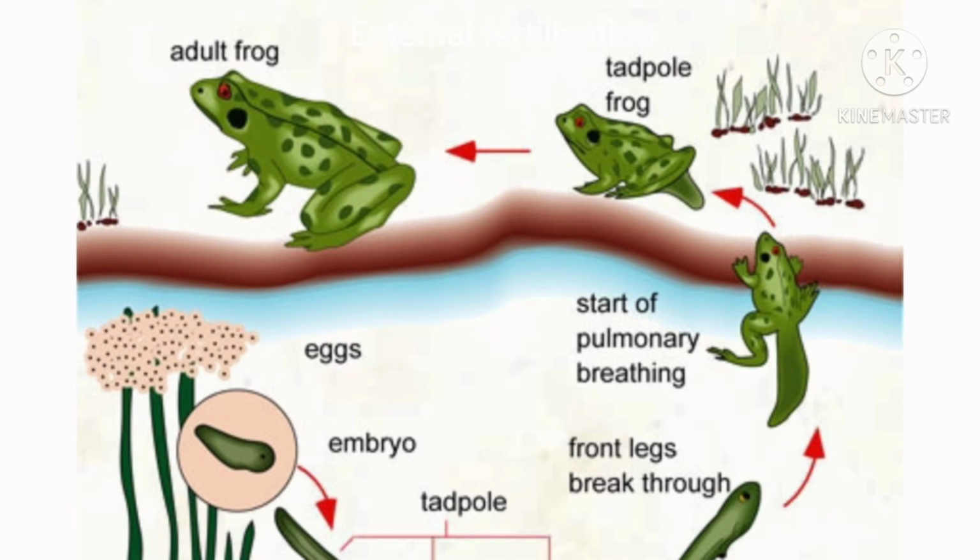The sperm swim in water and on reaching an egg, one of them penetrates the egg and fertilizes it. The fertilized egg remains in the water and develops into a new individual. This is called external fertilization. The fertilization occurs outside of the body.